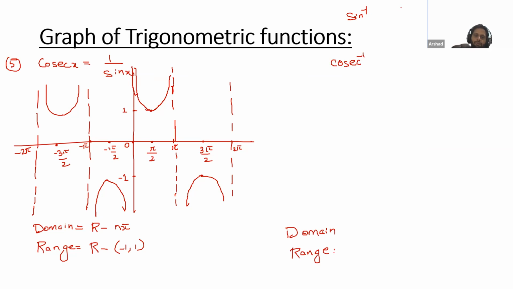Minus pi by 2, pi by 2. Very good. Minus pi by 2 to pi by 2. So cosec inverse is also related with this. Now please tell me, from minus 90 to 90, for which angle does this cosec inverse not exist?